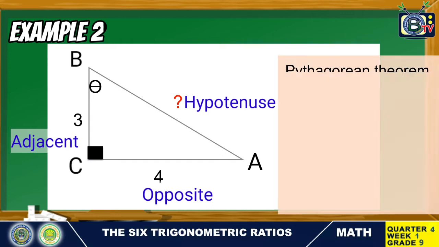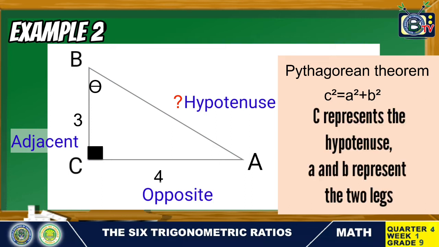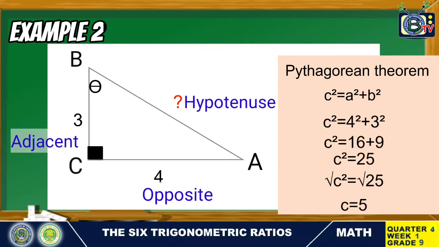Our formula here is c squared is equal to a squared plus b squared. c represents the hypotenuse, a and b represent the two legs. c squared is equal to 4 squared plus 3 squared. So c squared is equal to 16 plus 9. c squared is equal to 25, so c is the square root of 25.